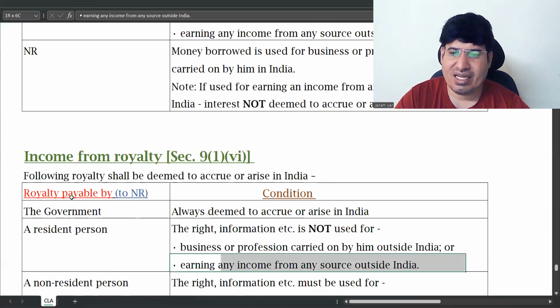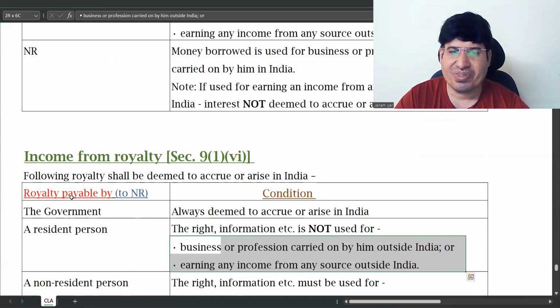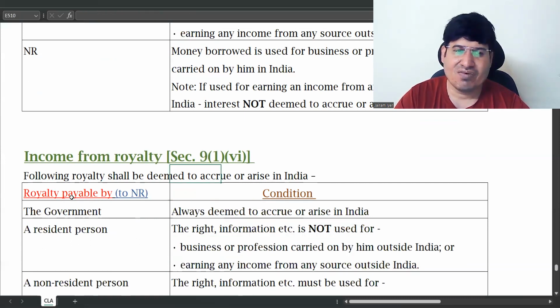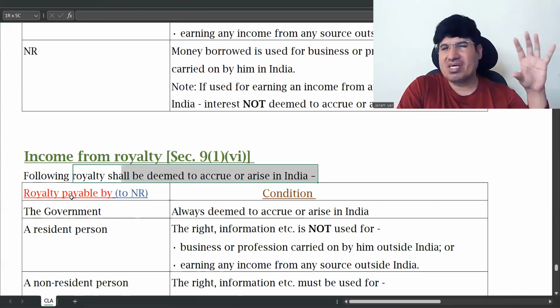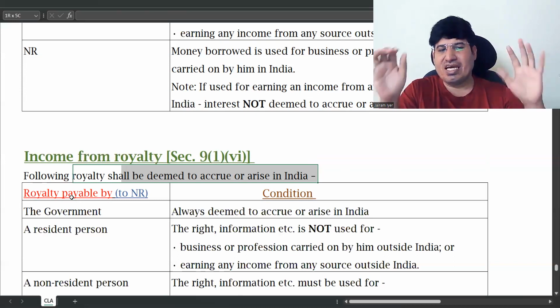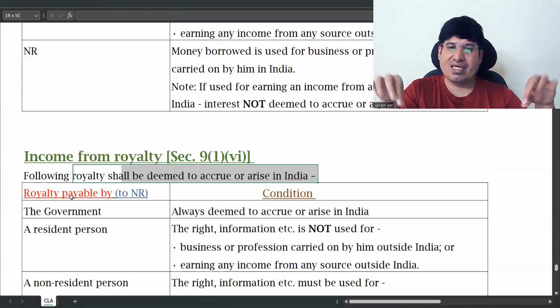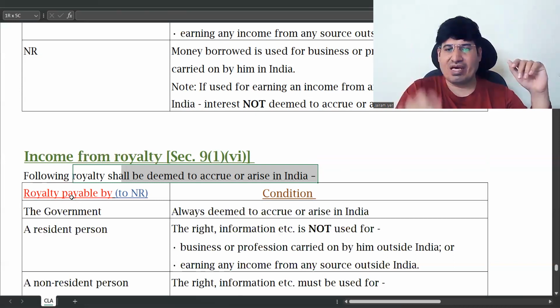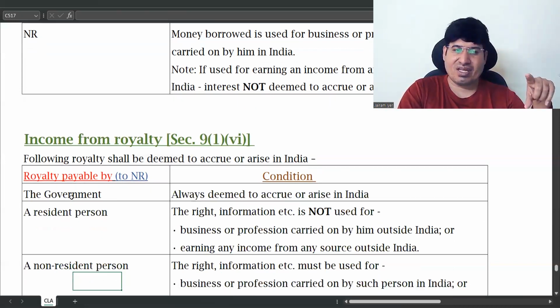Or for earning any income outside India. That is, if he is not using it outside India, it means he is using it in India. So if he uses the right to information in India, then it will be deemed to accrue or arise in India. The simple thing you have to see is whether the main asset that has been given is being used in India. If it is being used in India, then it will be taxable for a resident person.